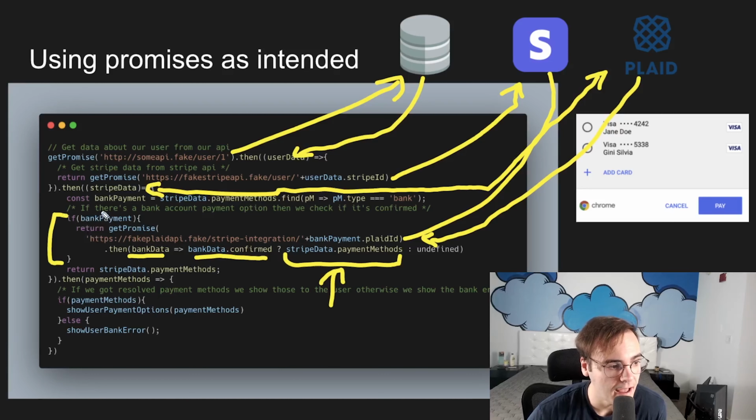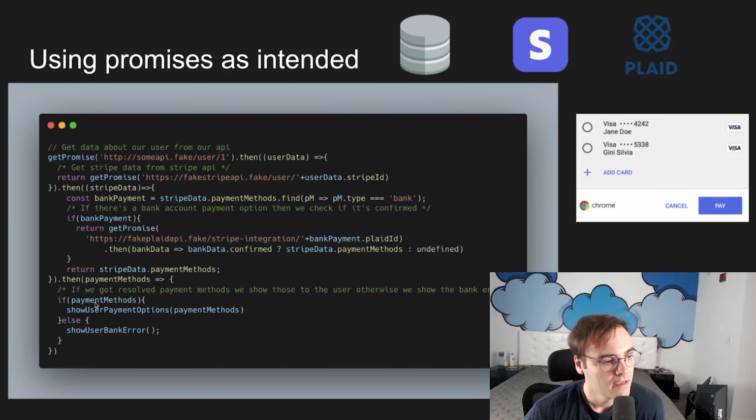And if they don't have bank payment information, we're going to return just straight up the payment methods, which is going to do the same thing, right? This is going to do the exact same thing. It's just going to return a promise that is going to resolve immediately with the payment methods, right? Either way, the output is going to be the same. And then look at how we handle it here.